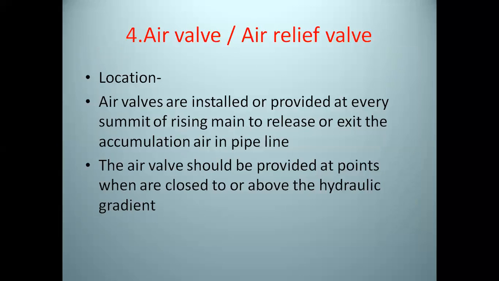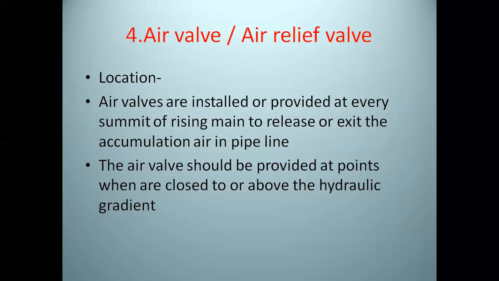Now, after the reflux valve, the fourth is the air valve or air relief valve. Now, see, the name of the valve is air relief valve. That is, this valve removes the air from the main or from the pipe. Now see what is the location of the air relief valve. Air valves are installed or provided at every summit of a rising main to release or exit the accumulated air in the pipeline.